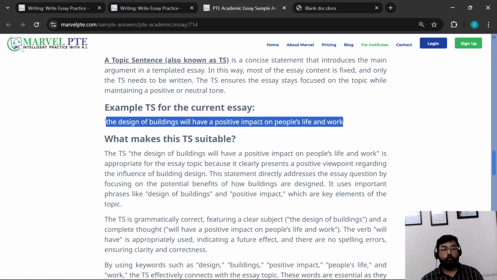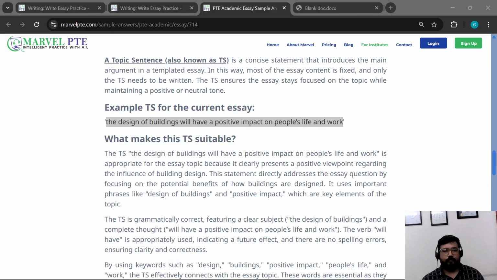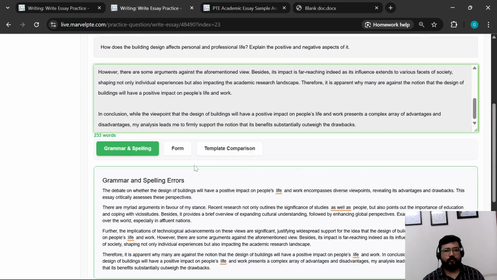So what do you do? How can you make the TS better? You do not have to worry much. All you have to do is open this ChatGPT link from MarvelPTE, and here you have to paste the TS. Optionally, you can paste the topic as well.